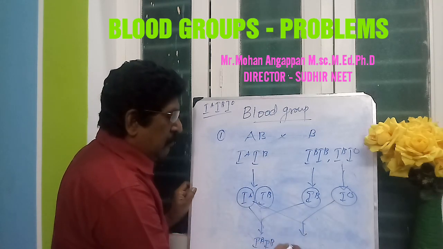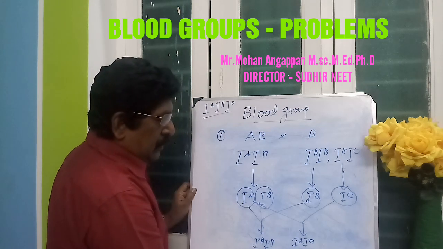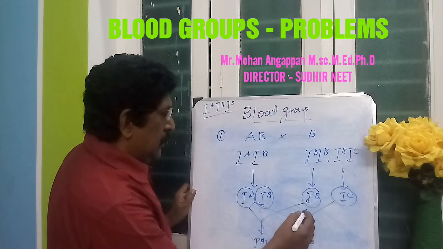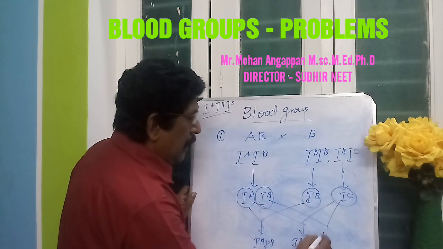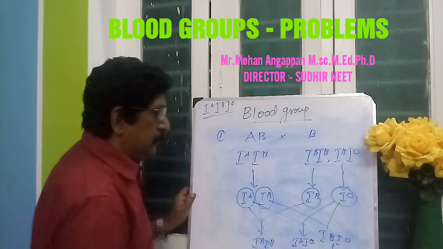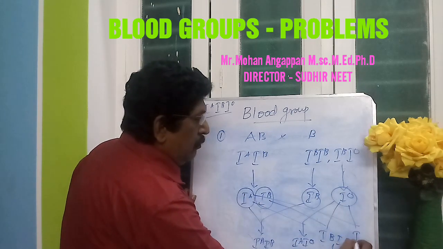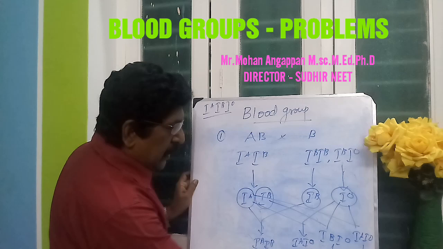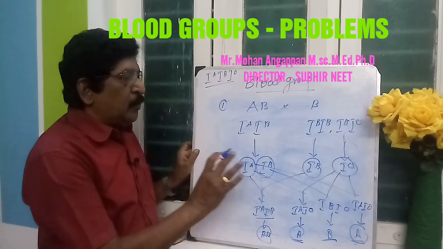IA and I0 will combine to form the genotype IA I0, which gives the blood group A. Then this I0 may combine with IB to form IB I0, which results in blood group B. IA and I0 will form the blood group A. So here also you get the possibilities A, B and AB. There is no possibility of O group here.